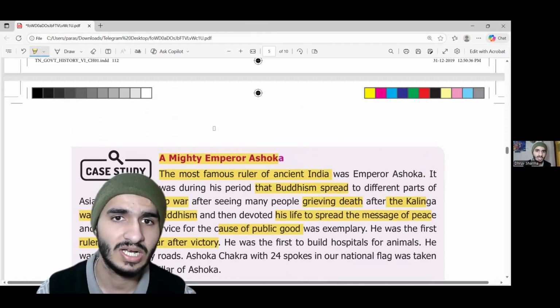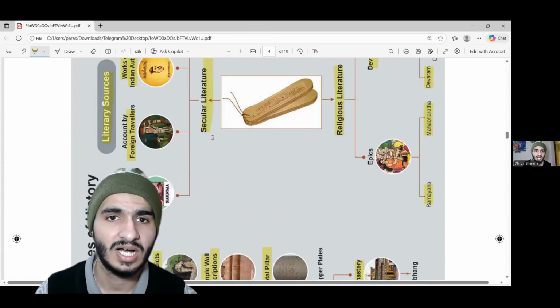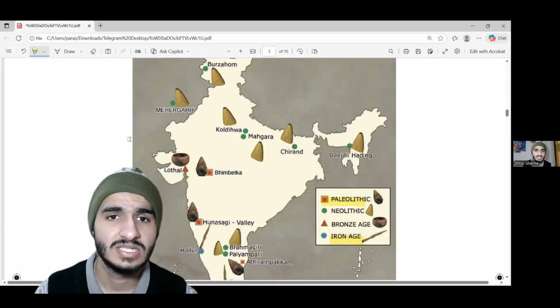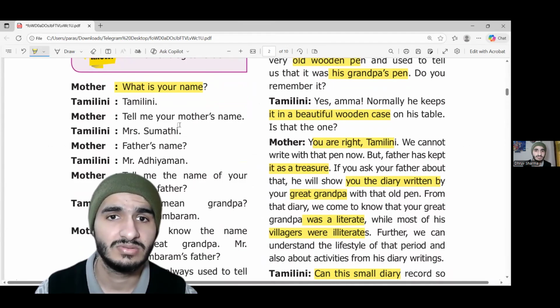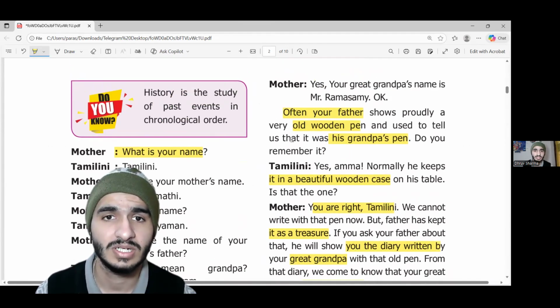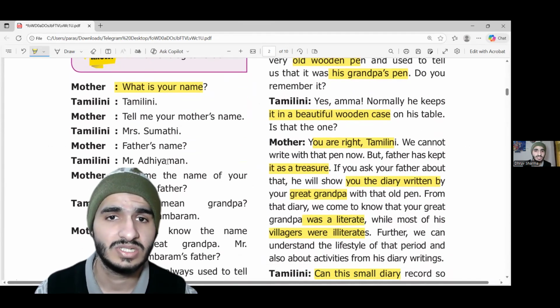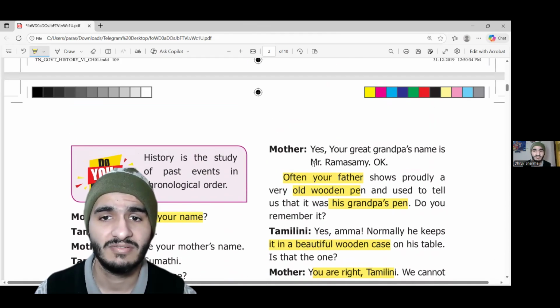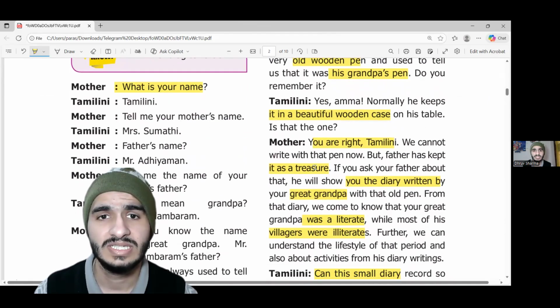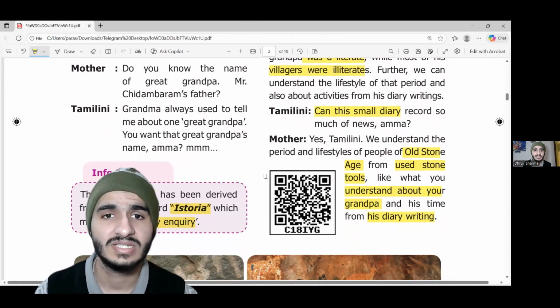Now, why are we studying Ashoka? Many of you will think, why are we discussing Ashoka? Because Ashoka is like the great grand ancestor of us. Just like Tamil got to know about her history by discussing with her mom: what was my father's name, that is Aditya; what was my grandfather's name, Chidambaram; what was my great grandfather's name, Ramaswamy. These are the things she was able to learn about her grandparents, and that taught her about the history she carries with herself.